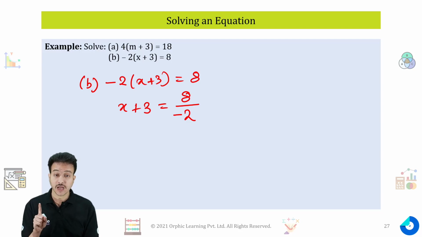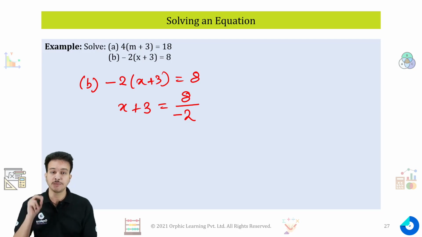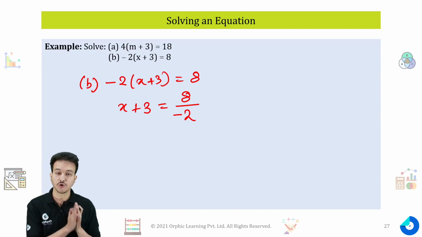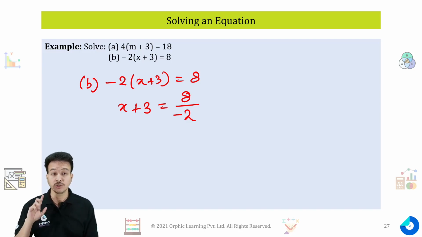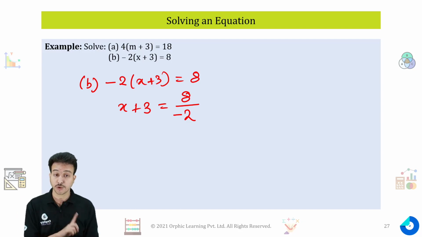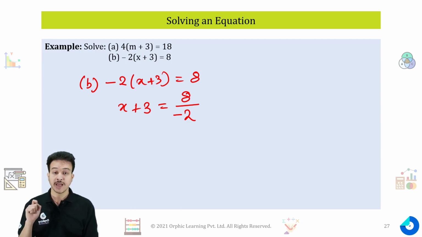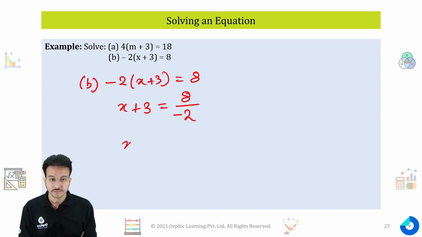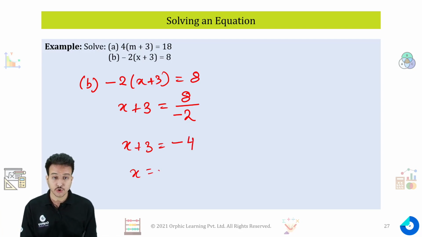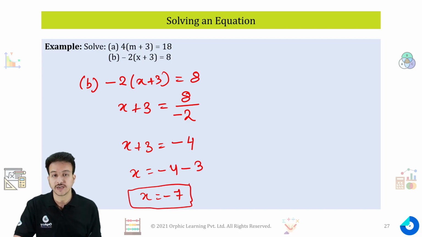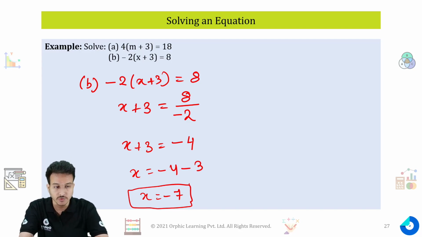At the time of transposition, we will do only one thing: because the number in multiplication is going into division, we do not put our attention on changing the sign from negative to positive, because we are not doing the transposition as addition to subtraction. So please keep that in your mind. x plus 3 is equal to minus 4. Now again 3 will go over there, it will be minus 3. You will end up with the answer minus 7. That is how you will solve an equation. So try to attempt the first one by yourself. It is a very easy question.